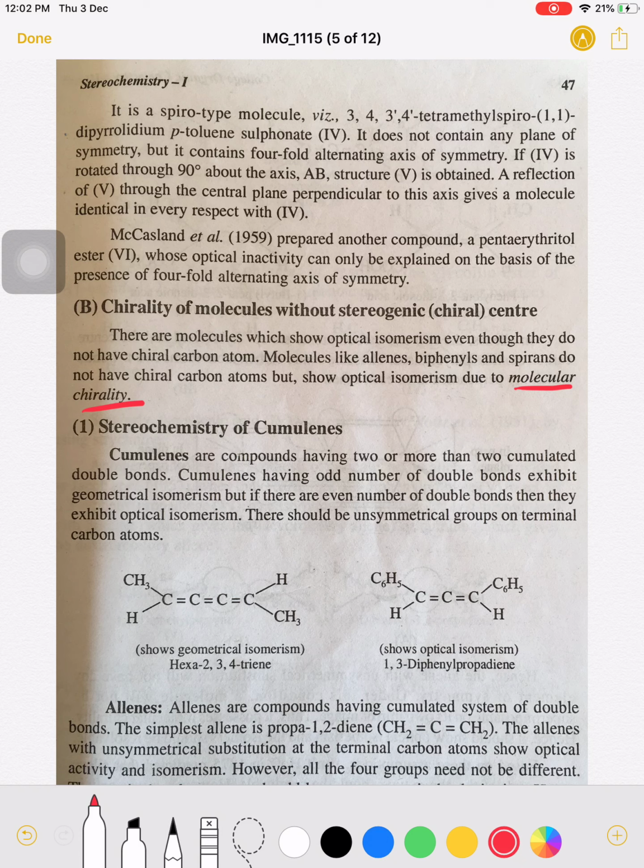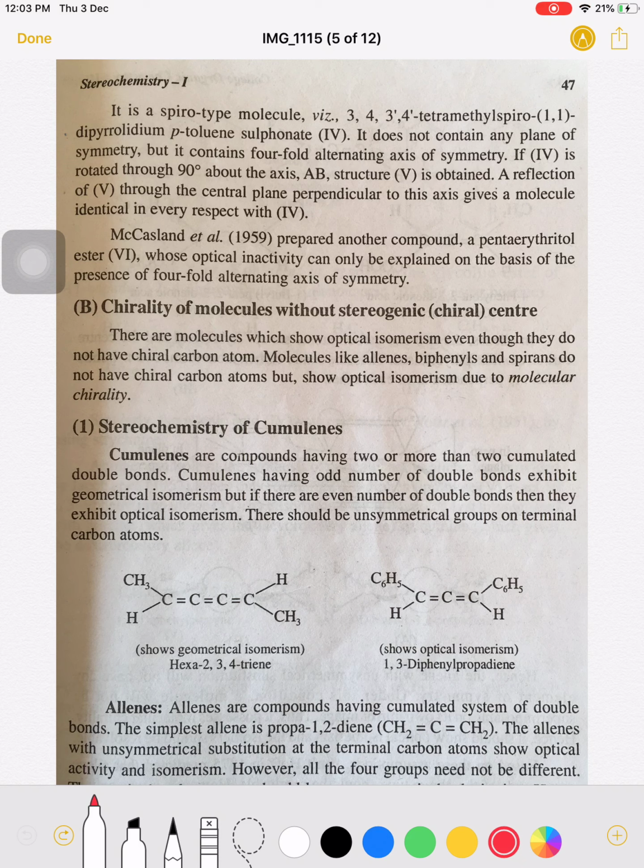Now see the first example, cumulenes, that is, the stereochemistry of cumulenes will be studied. Cumulenes are compounds having two or more cumulative double bonds. Cumulative means successive. Now see here, a double bond is there, again a continuous double bond is there. When molecules contain two or more such double bonds, they are known as cumulenes.